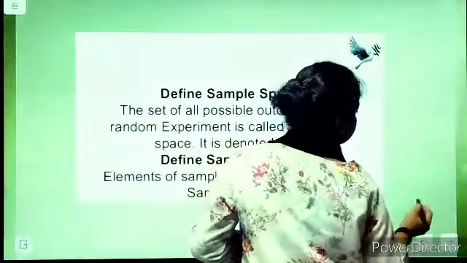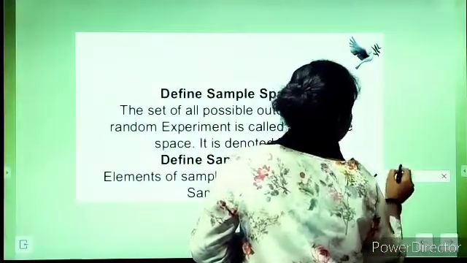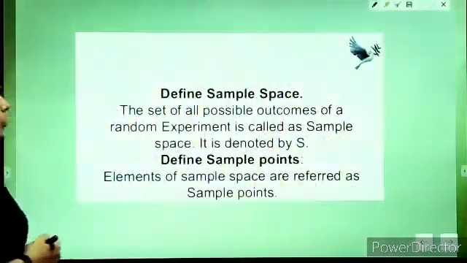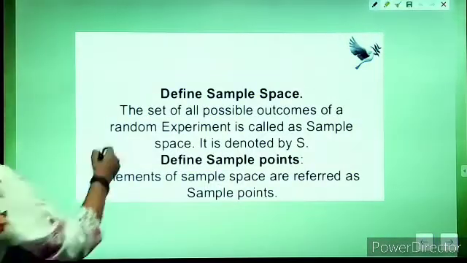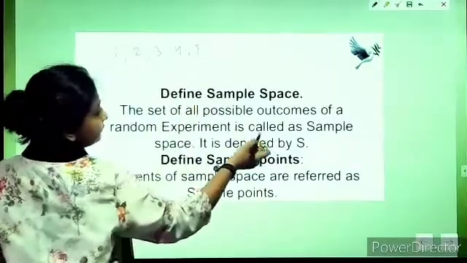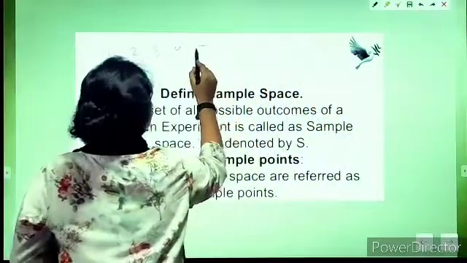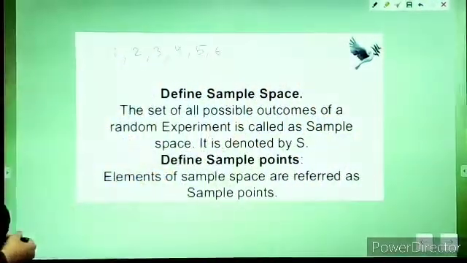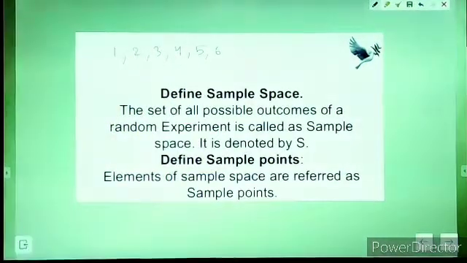For example, if we are rolling a Ludo dice, the outcomes are 1, 2, 3, 4, 5, 6. These are all the possible outcomes.